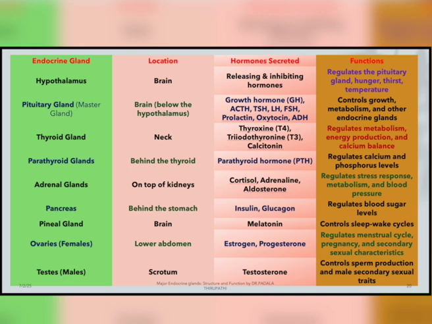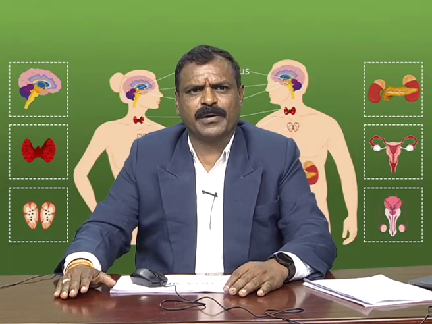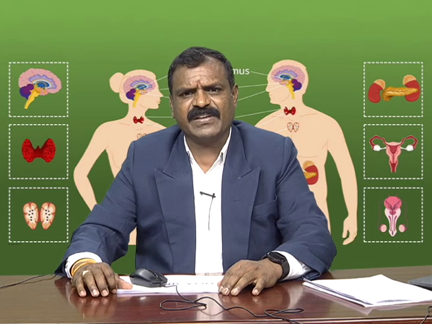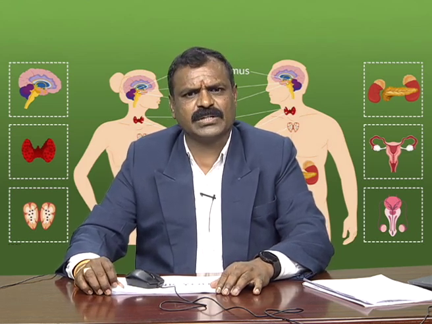And ovaries and testes: ovaries belong to females and testes belong to males. These two are most important for the reproductive system of human beings. So this is about today's major endocrine glands, their structure and functions. This impacts human beings: with the adequate release of these hormones, human beings are very active, and behavior and other social activities are also greatly impacted.